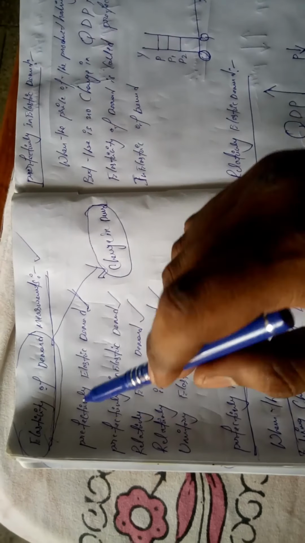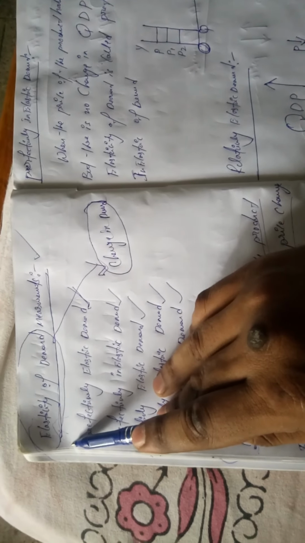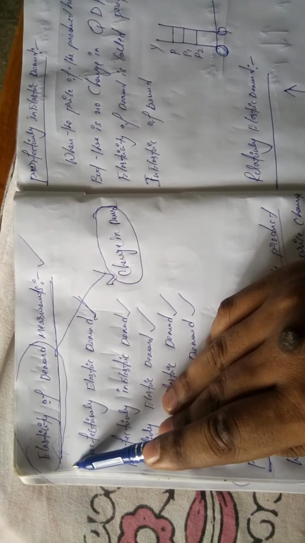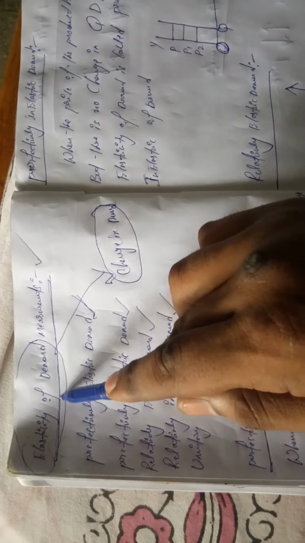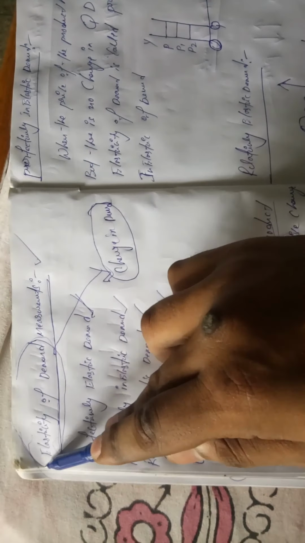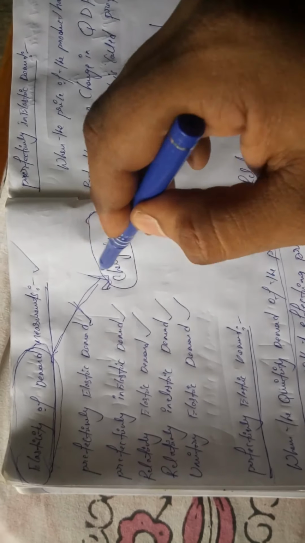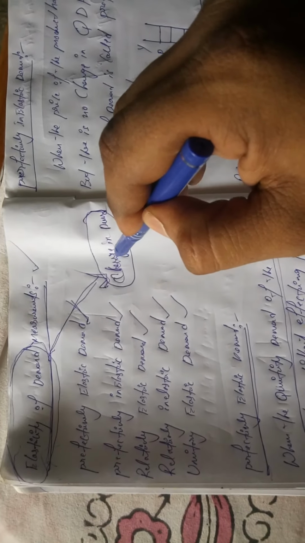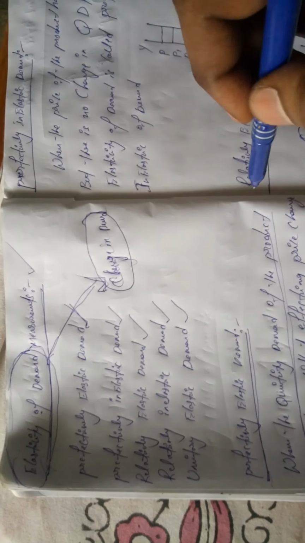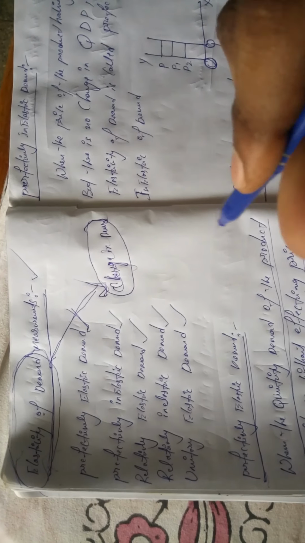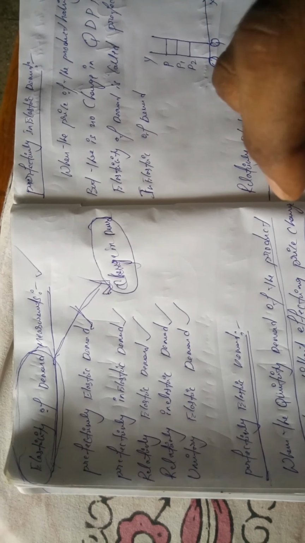Today we are discussing one of the important topics, that is measurements of elasticity of demand. In the last class, we already discussed the definition of elasticity of demand. What is the meaning of elasticity of demand? It is change in demand. So, in this video, we are discussing the measurements of changes in demand. The demand changes having different measurements. Those measurements we are discussing in this class.